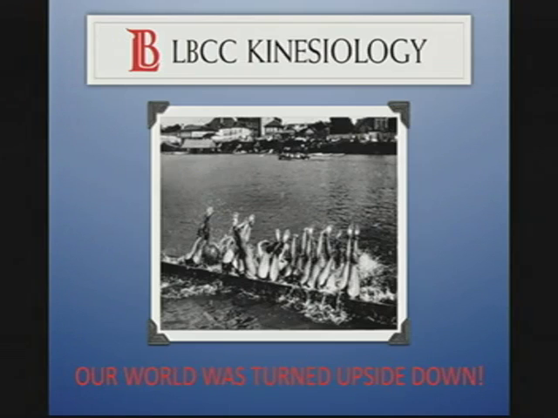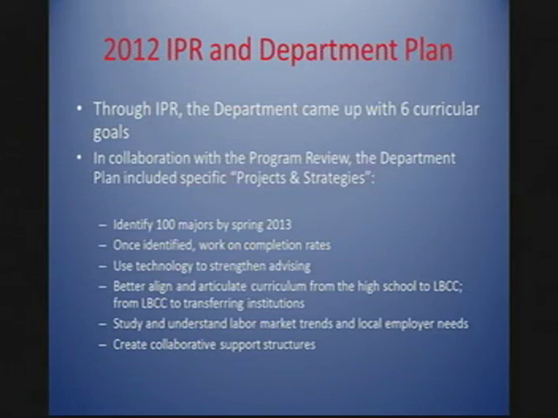So we studied a lot of documentation like EMP goals, institutional priorities. We studied reports out of ACA. We talked with other colleges. We looked at a lot of other programs, and we came up with the direction that we're going today. So through instructional program review and department planning, our department came up with 6 very solid curricular goals that we have accomplished in a very short amount of time.